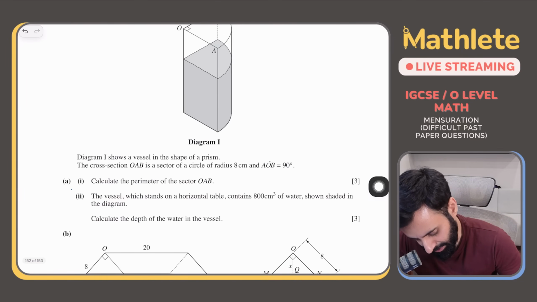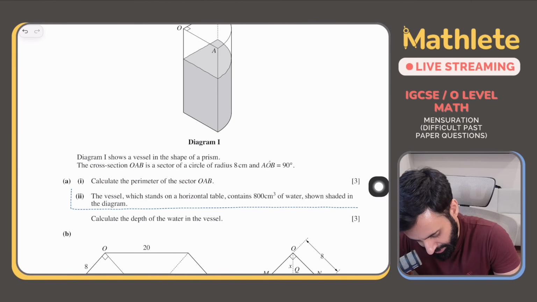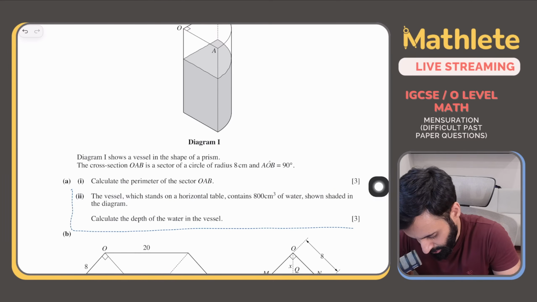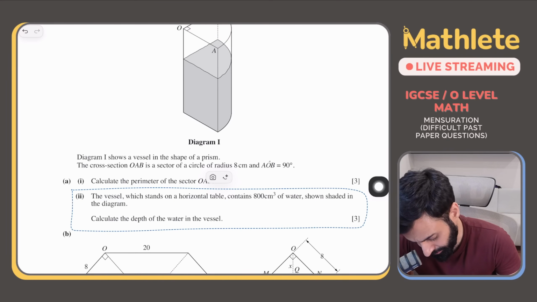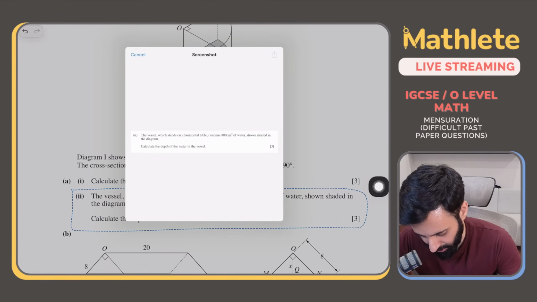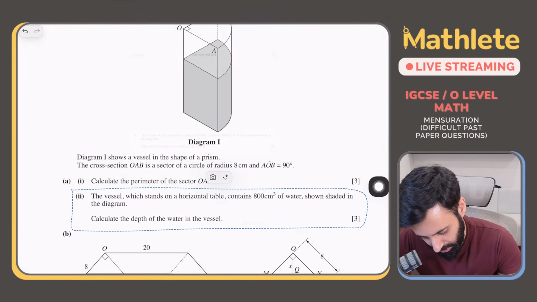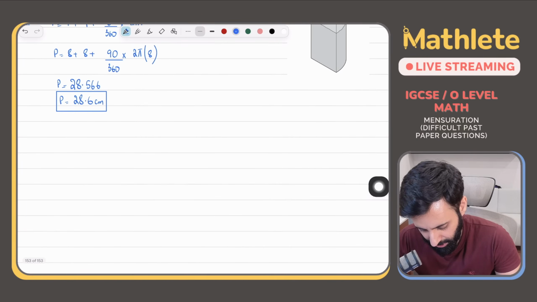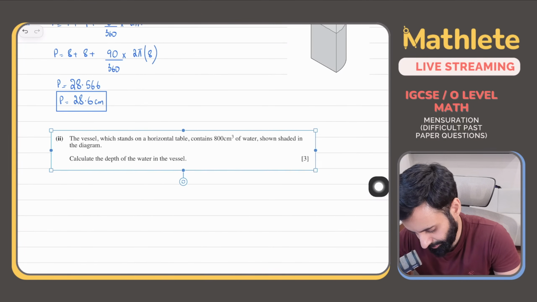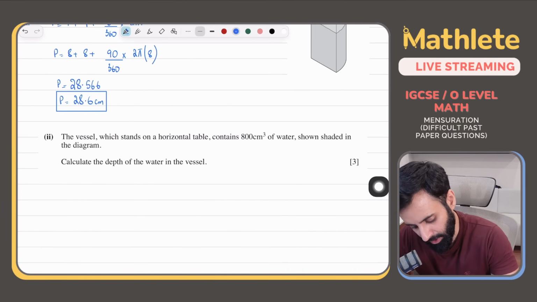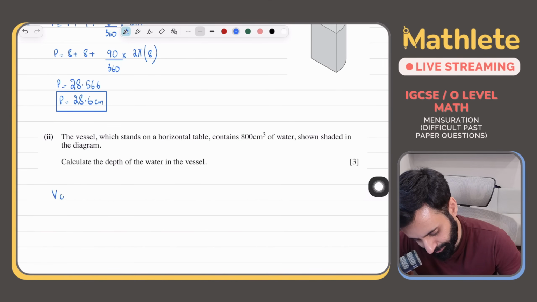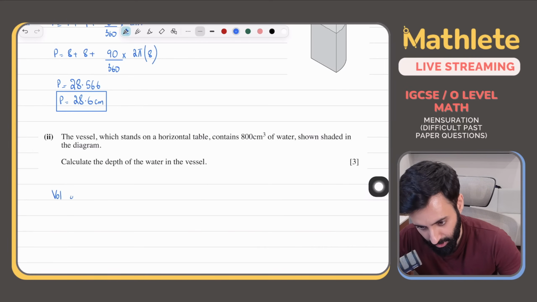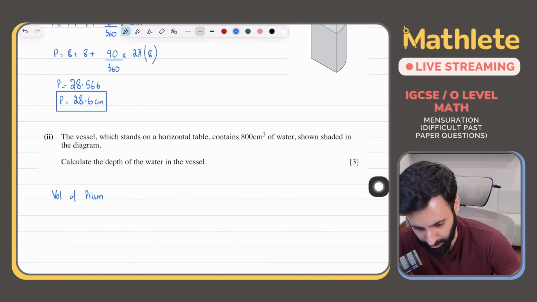Part 2. The vessel stands on a horizontal table and contains 800 centimeter cube of water, shown shaded in the diagram. Calculate the depth of water in the vessel. Achha, what shape is this? It is basically a prism. Okay. Achha, some would argue that this is not a prism, but at least let's take the examiner's word for it. And this is a prism. Okay. How do you calculate the volume of a prism? Actually this is a uniform solid. This prism नहीं है, but this is actually a uniform solid.